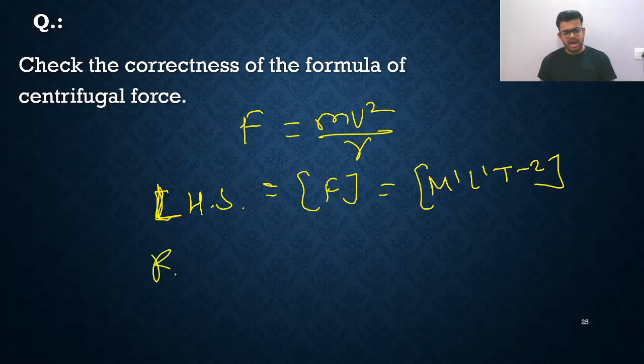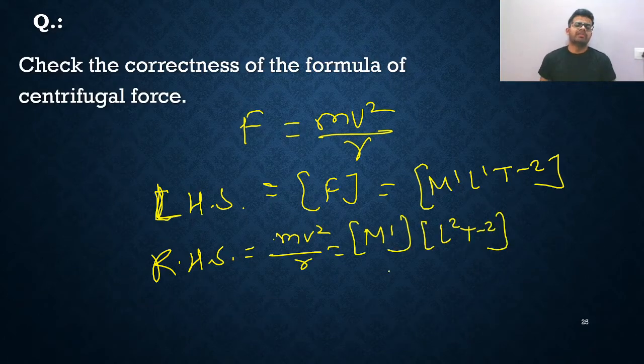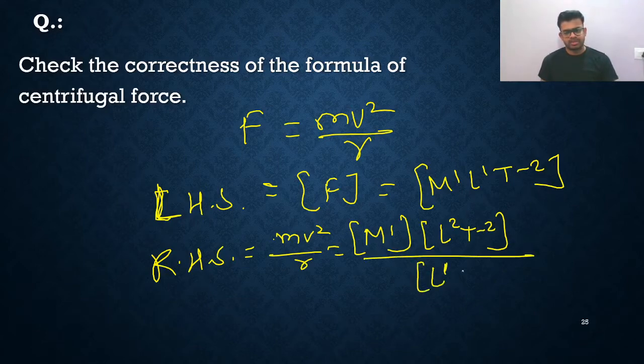Okay, let us talk about RHS, the right hand side. In the right hand side you can see that it is mv square upon r. So you can write M1 is there. V square means L2 T minus 2. Actually, this is L1 T minus 1, its power is 2, so I have written like this, and divide by L1. So if you simplify this, what will you get?